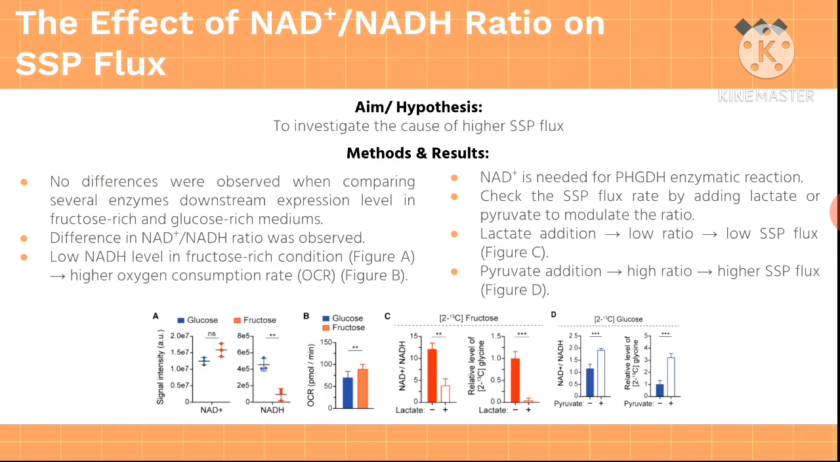Then they investigated the cause of higher SSP flux. They compared several enzymes' downstream expression level in fructose and glucose-rich mediums. However, the differences could only be found on the ratio of NAD plus to NADH. Lower NADH level was observed in fructose-rich condition, which explained the high oxygen consumption rate because NADH is oxidized to NAD plus for the PHGDH enzymatic reaction. The addition of lactate to the medium, as expected, decreased the ratio and low SSP flux could be observed. Meanwhile, the addition of pyruvate increased the ratio and higher SSP flux could be observed.